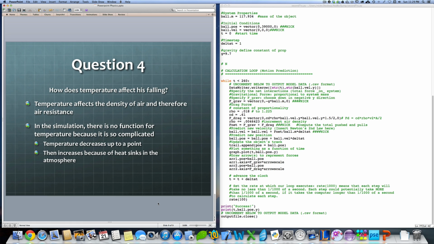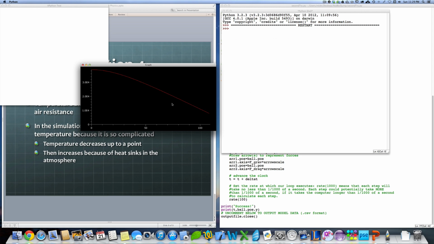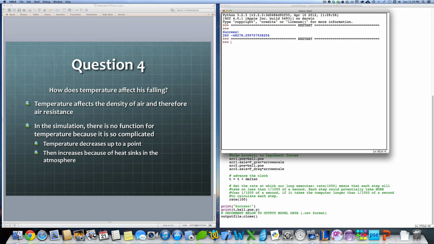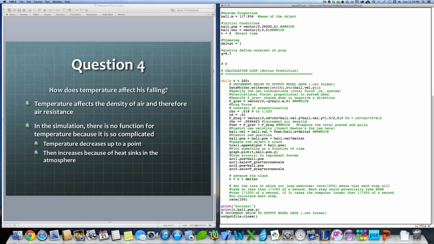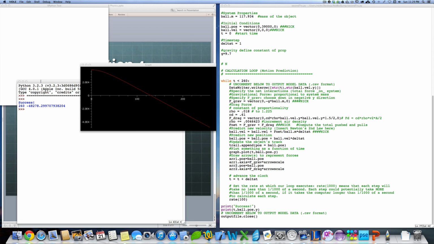Sure, it gets colder as you go up, but then if you keep going up, which Felix did, you encounter an area in the atmosphere where heat is contained by greenhouse gases and other gases. I'll show you some of the code, but it didn't yield very conclusive results. Felix fell for 260 seconds before deploying his chute, so the while loop runs for 260 seconds. We estimated an average acceleration due to gravity of 9.7 meters per second squared. The code calculates the net force on him and updates his position. The simulation ends when he deploys his chute about 3,000 meters above sea level.